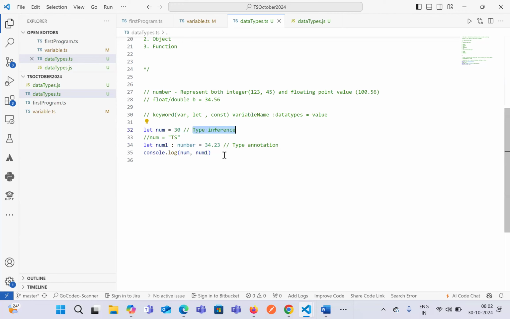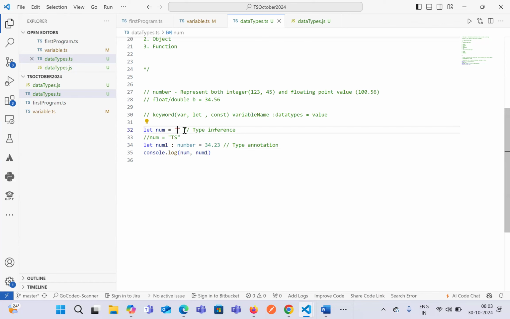Okay. So we have understood the difference between type inference and type annotation. In terms of type annotation, we specifically mention the data type that we are trying to store. In terms of type inference, TypeScript automatically guesses based on the value that you store over here. So if you hover over num, it says number data type, but if you change it to a string, then it will change to string.